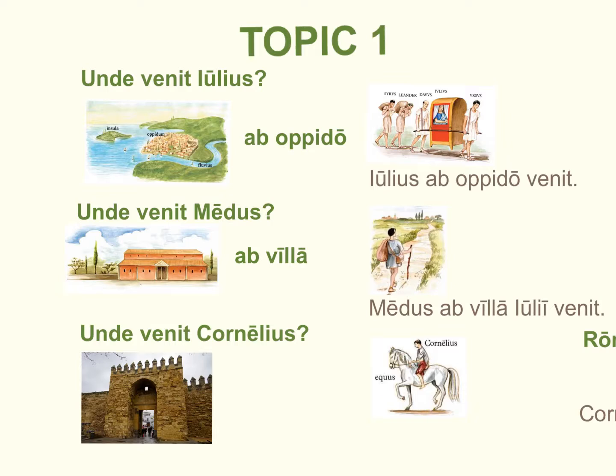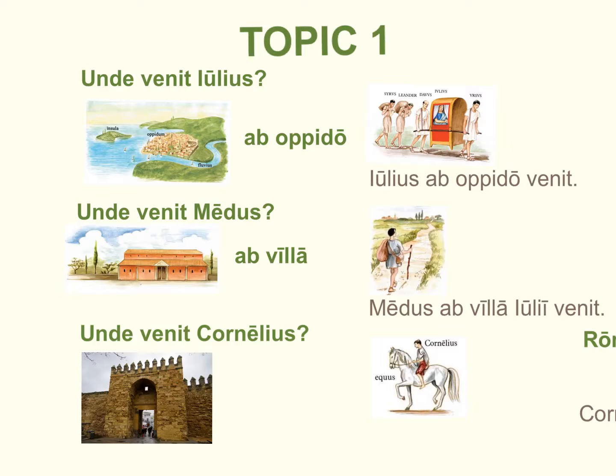We're going to see something a little bit different here now when we ask the question about Cornelius. Cornelius, we may remember, is the friend of Julius. And he has also left a place, but he hasn't left just an oppidum or a villa. He's left a specifically named city or town. In fact, he's left the city of Rome. So we'll see that when we answer the question, unde venit Cornelius, and he's coming from a specifically named city or town, we answer slightly differently.